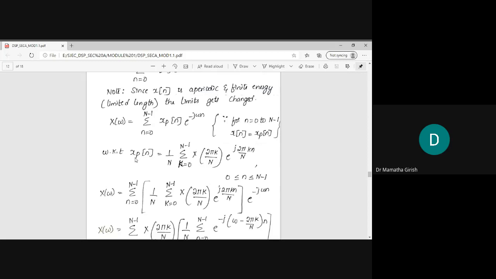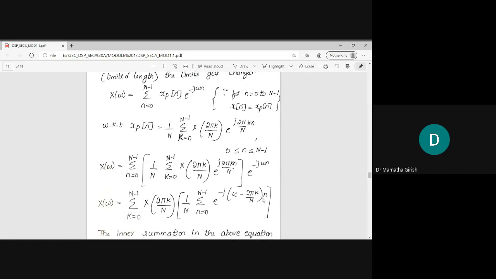Now, what I do is substitute the value of xp of n in the expression for X of omega. Accordingly, X of omega will be equal to the first summation term as it is, and the entire expression for xp of n is written within the square bracket, followed by the last exponential term as it is.